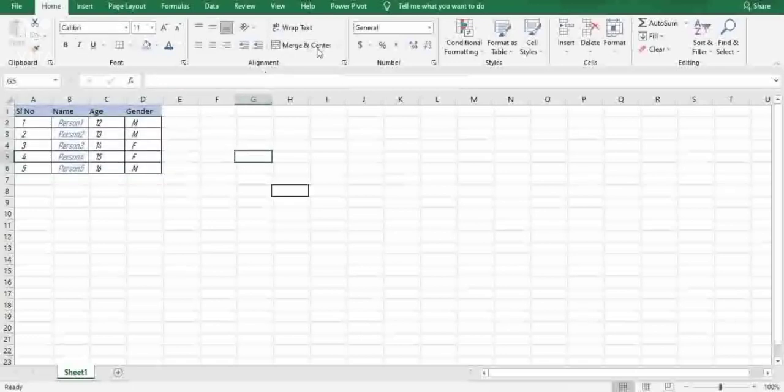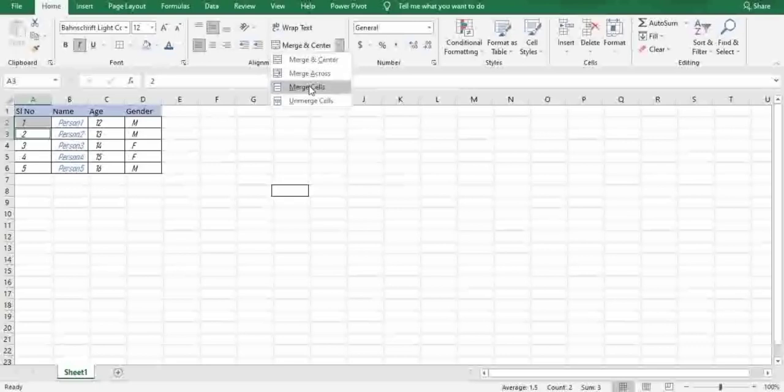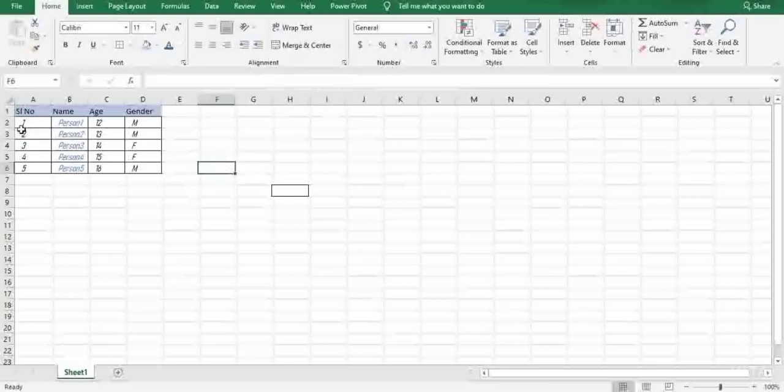And you can merge and centralize the cells here. You can see here merge and center, merge across. What I will do, I'll just copy this and copy this, and I'll merge cells. Obviously, you can see here the cells have been successfully merged.